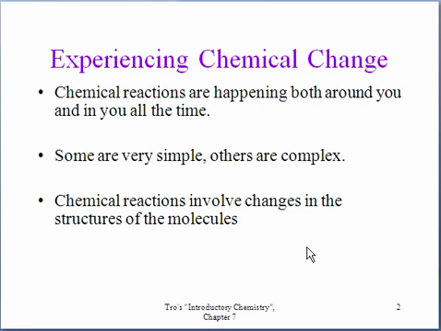In this chapter, we are going to look at what most people think of when they hear the word chemistry, and that is chemical reactions or chemical change. Chemical reactions are occurring both inside of us and around us all the time. Some of these chemical reactions are very, very simple, such as the combustion of natural gas, whereas others are very complex, such as photosynthesis or the digestion of food, which require many, many different steps and many different chemicals.